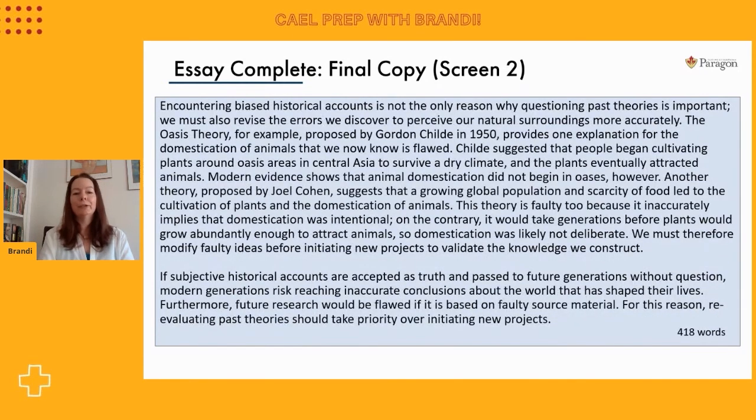And then here are the other 2 paragraphs. Main reason 2 is at the top. This is the one where we say we need to go back and fix any mistakes we find. And then the conclusion there is at the bottom.